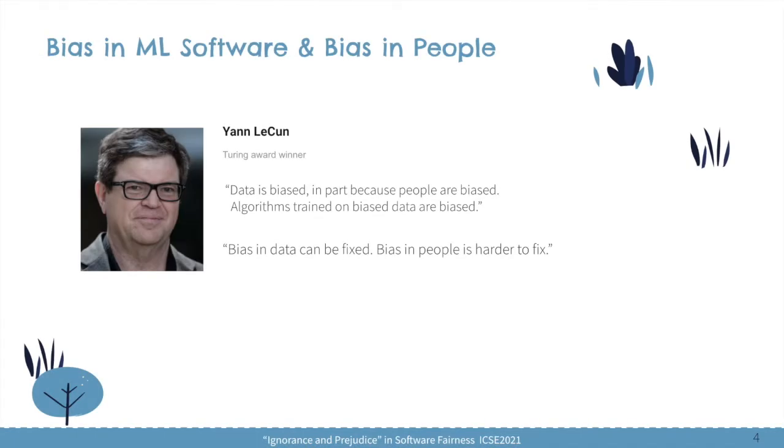Speaking of bias and fairness in machine learning software, it often makes us think of bias in people. And the Turing Award winner Yann LeCun once said, "Data is biased, in part because people are biased. Algorithms trained on biased data are biased." And then he said, "Bias in data can be fixed. Bias in people is harder to fix."